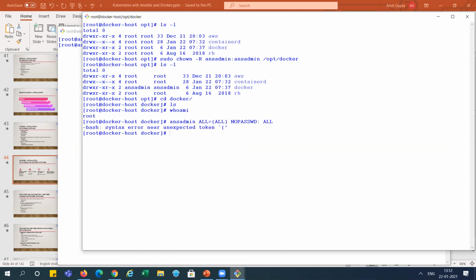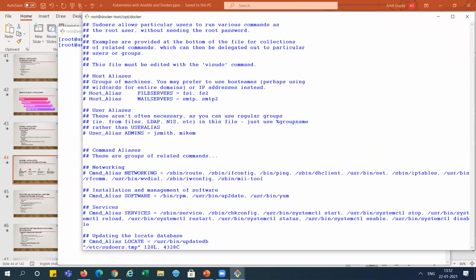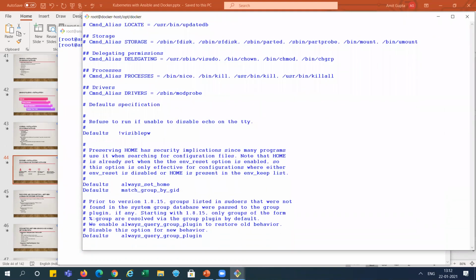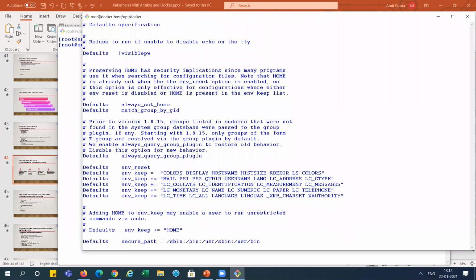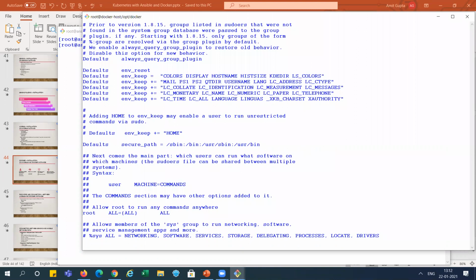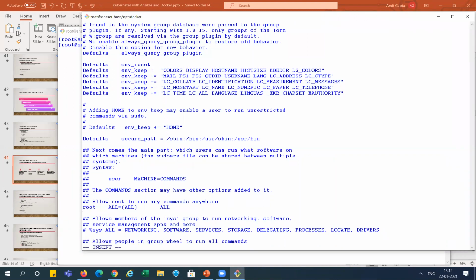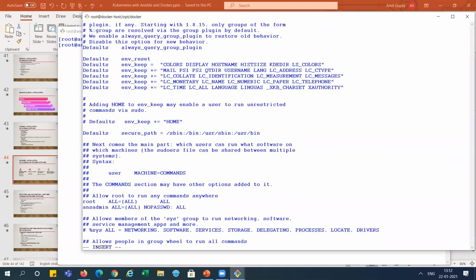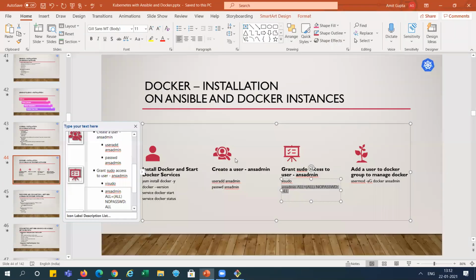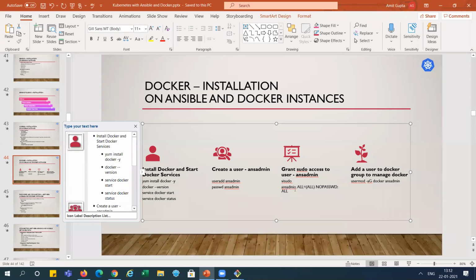Oh, visudo. You can see here, this one. We copied it here, giving the root access. Okay, now we have done this one, and this step is completed, right? Actually, we missed out this step earlier.